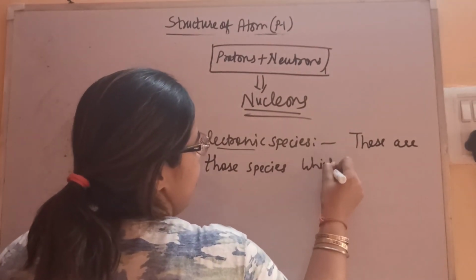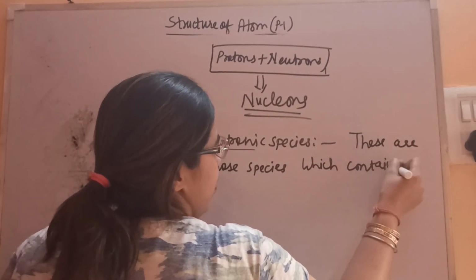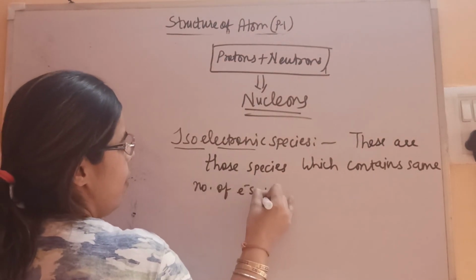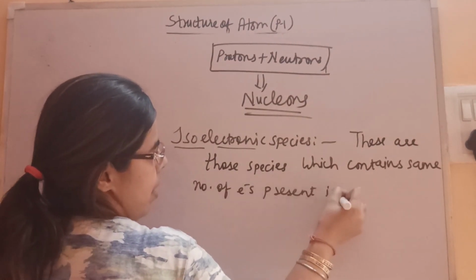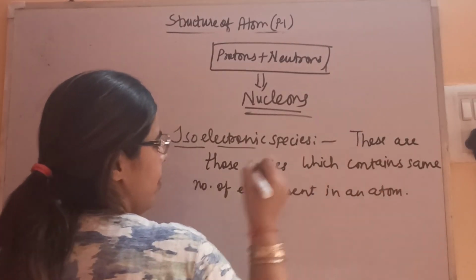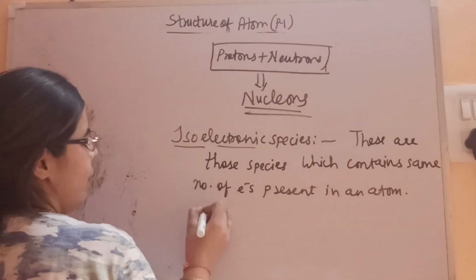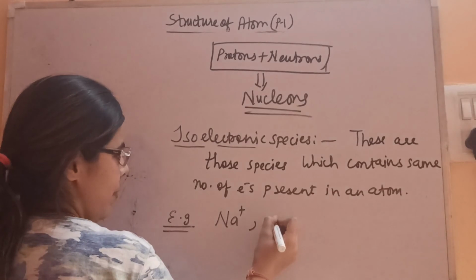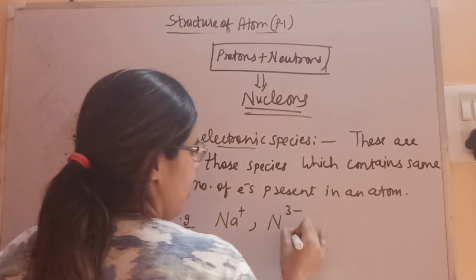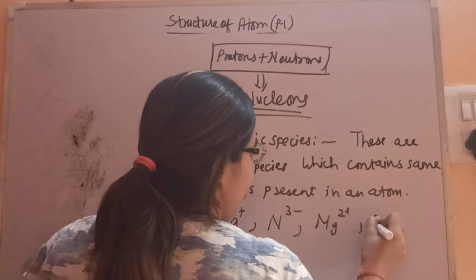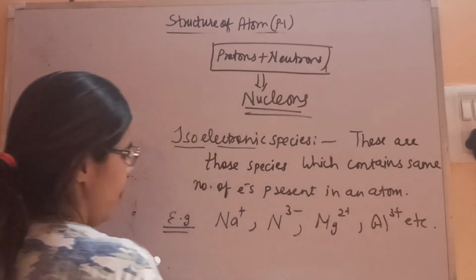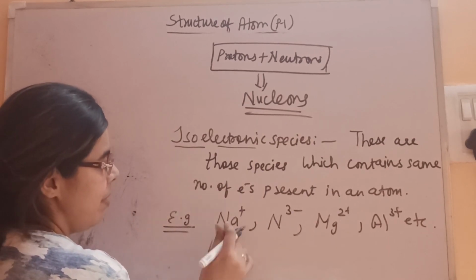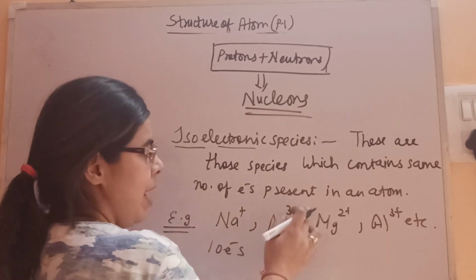which contain same number of electrons present in an atom. Means number of electrons are same. For example, let's consider Na+, N3-, Mg2+, Al3+, etc. Let's find it out. Sodium, atomic number is 11, 1 electron is getting lost, so electrons are 10 here. Nitrogen, atomic number is 7, 3 electrons it is gaining.